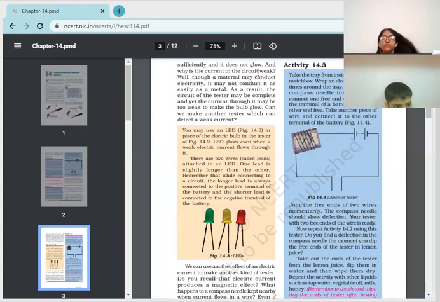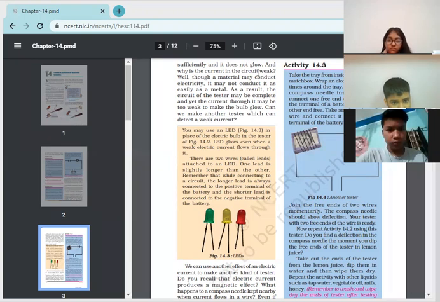Okay, children, let me tell you what is there in this paragraph. As I had told you, we had used a bulb in the tester. Sometimes very little current flows through a liquid, so the bulb may not glow because a very weak current flows through it. So what can we use instead of a bulb?